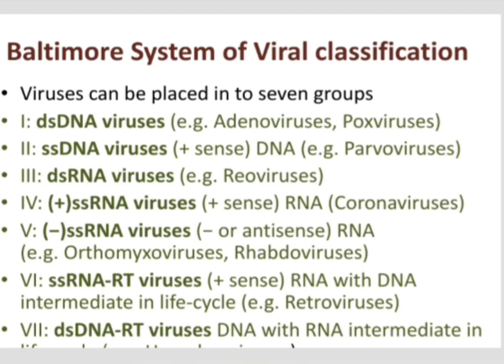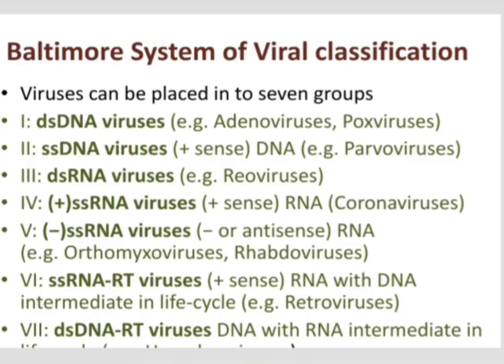Example, reoviruses. And group 4 includes positive sense single-stranded RNA viruses. Positive sense RNA viruses. The example is coronaviruses. Then group 5 includes negative sense single-stranded RNA viruses. Negative sense is otherwise called antisense, so it includes antisense RNA viruses. Examples are orthomyxoviruses and rhabdoviruses.